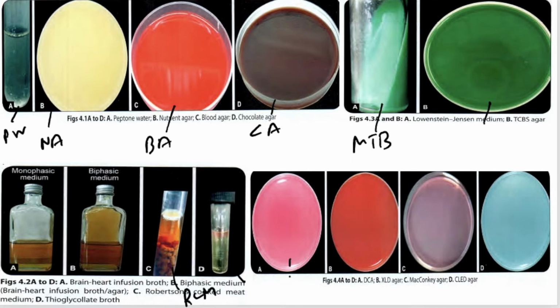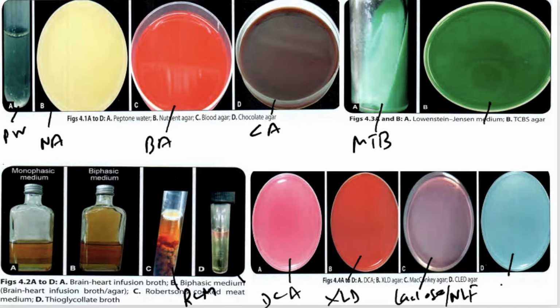Then we have DCA, XLD, right? This is your DCA. Then there is XLD agar. Most important, you can see MacConkey's agar for lactose fermenter and non-lactose fermenter. CLED agar is a substitute for MacConkey's agar, but it is deficient in electrolyte.